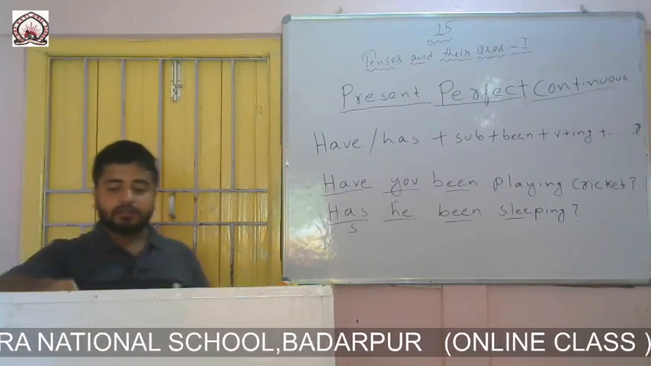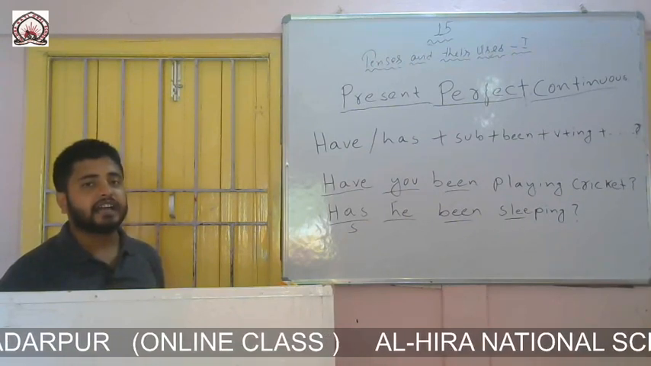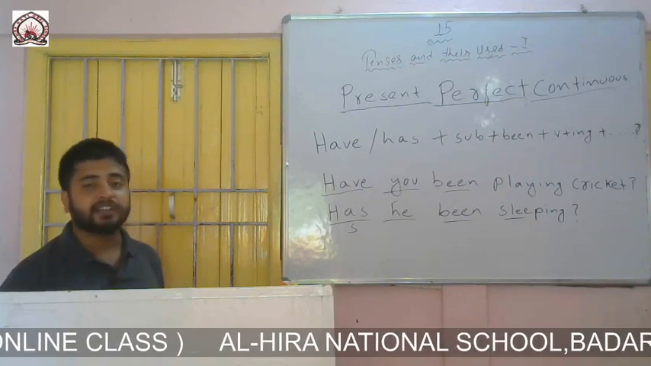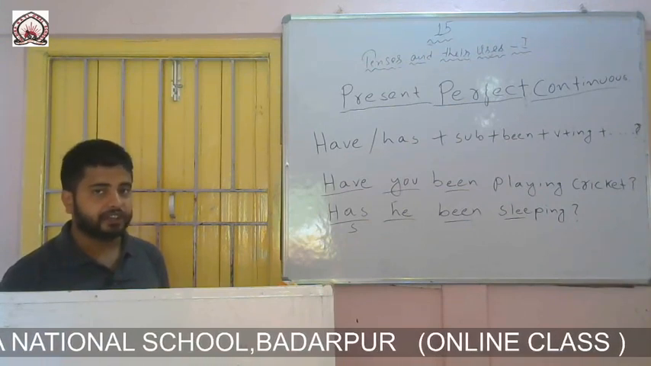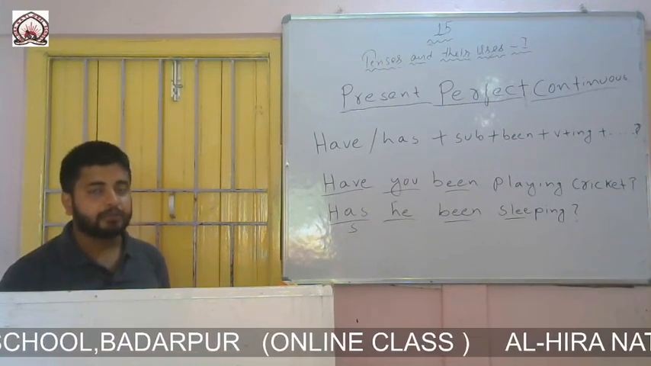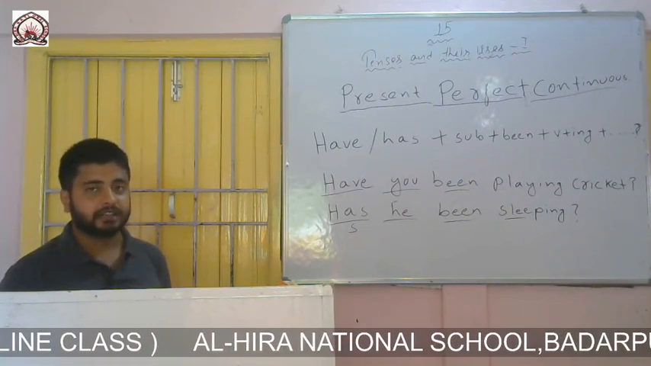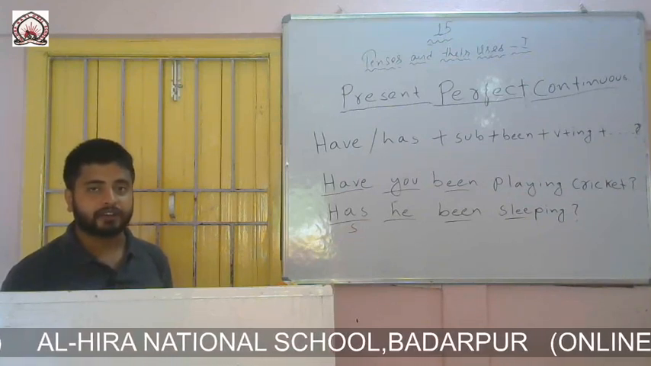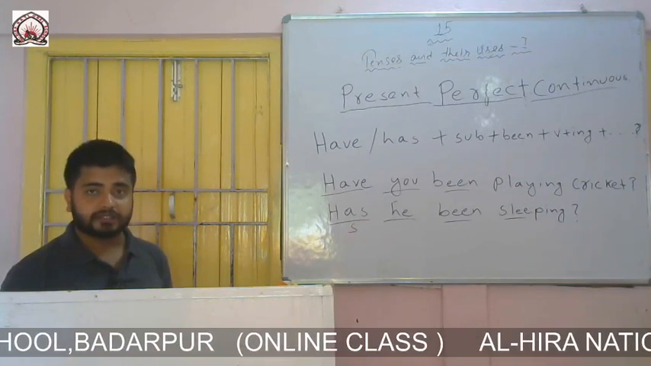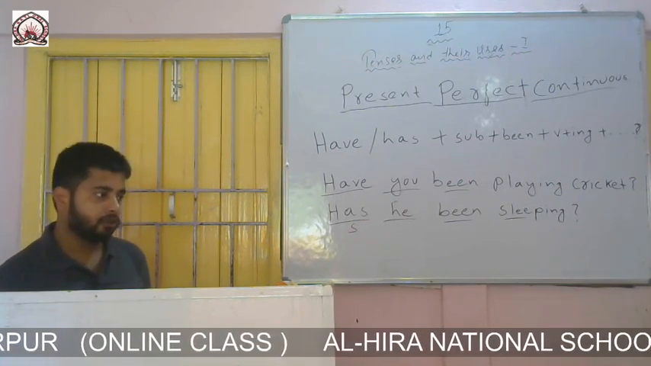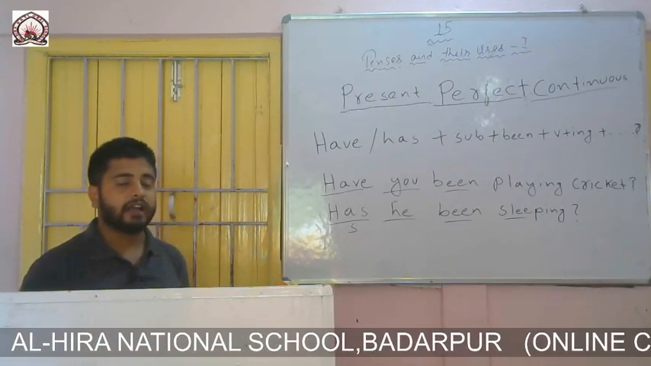So today I have discussed the formation of present tense. Under this I have discussed the formation of present indefinite assertive, present indefinite negative, present indefinite interrogative, present continuous assertive, present continuous negative, present continuous interrogative, present perfect assertive, present perfect negative, present perfect interrogative, present perfect continuous assertive, present perfect continuous negative, present perfect continuous interrogative. So in total I have discussed 12 formations.